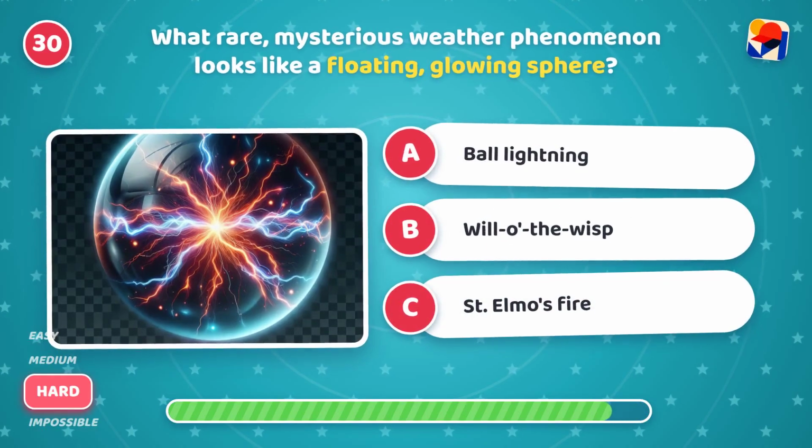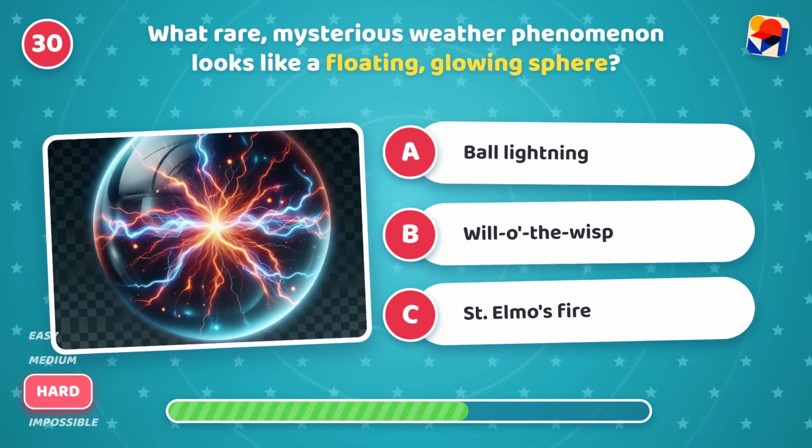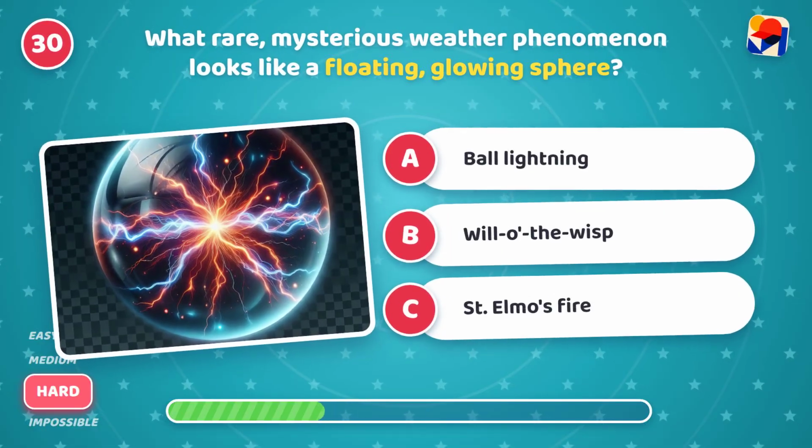What rare, mysterious weather phenomenon looks like a floating, glowing sphere? Is it A, ball lightning, B, will-o'-the-wisp, or C, St. Elmo's fire?